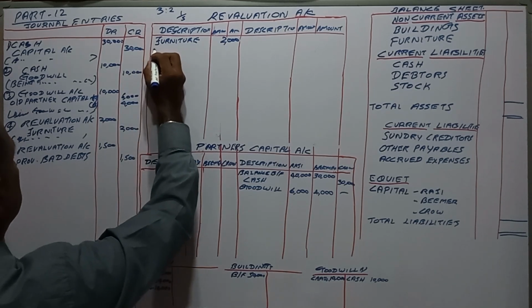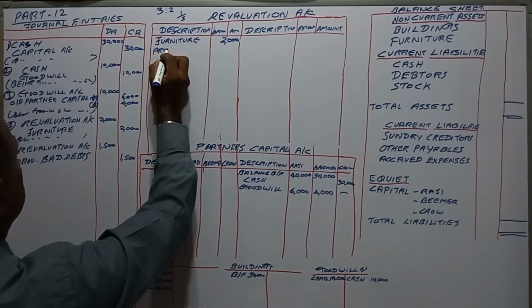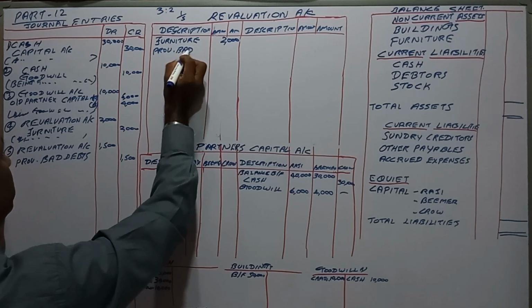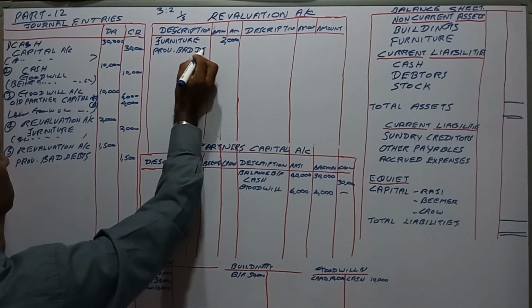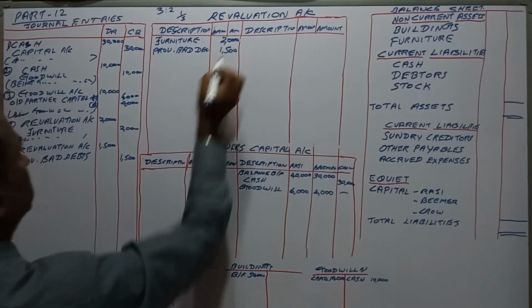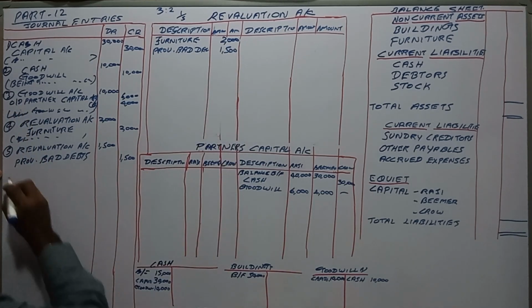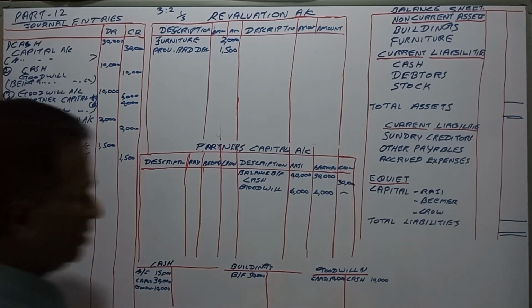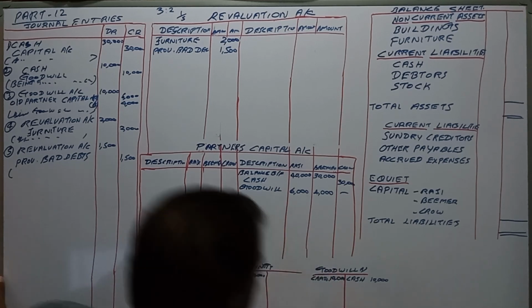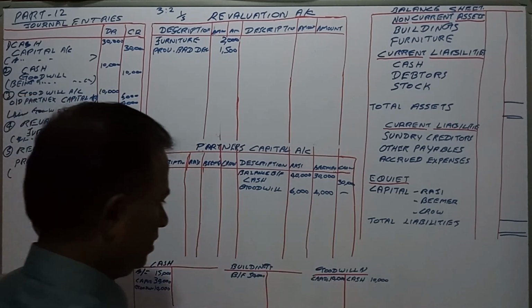So provision for bad debts 1,500, right? This being provision for bad debts is revaluation, 1,500.